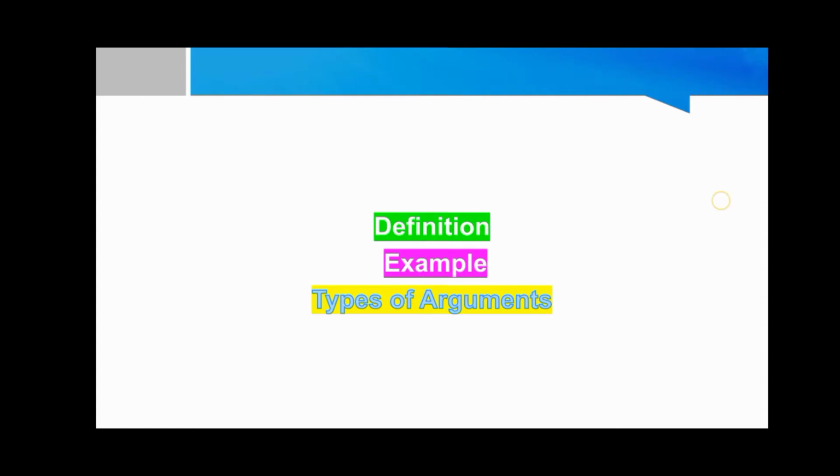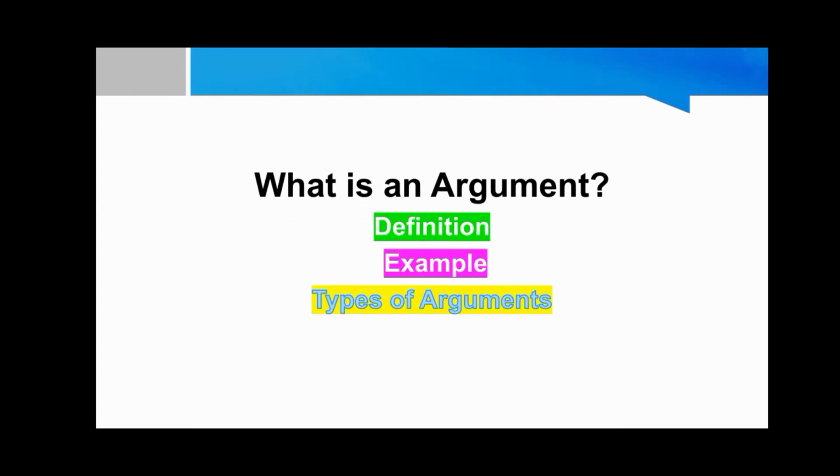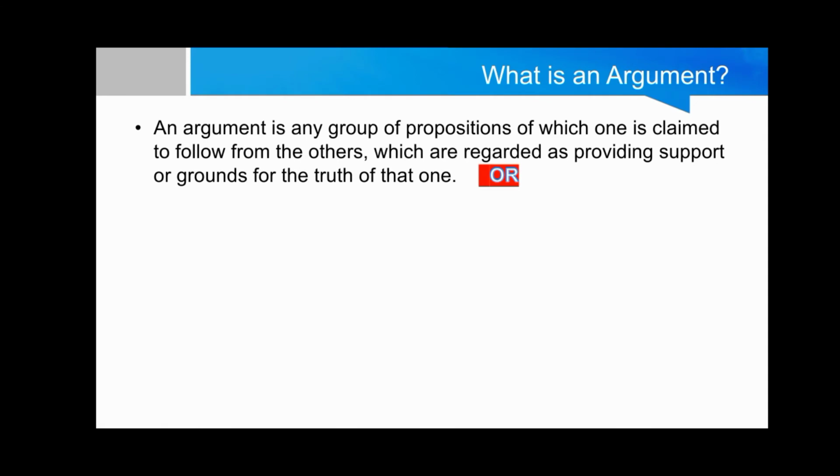Hi, in this video we will discuss what is an argument, the definition of an argument, examples, and types of arguments. What is an argument? An argument is any group of propositions of which one is claimed to follow from the other, which are regarded as providing support or grounds for the truth of that one.